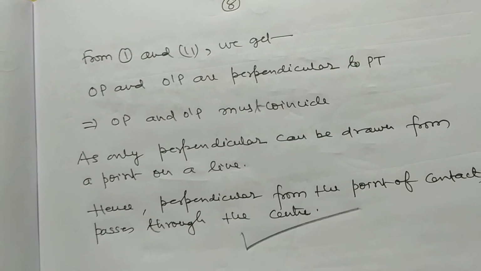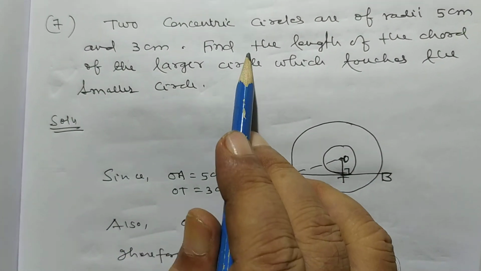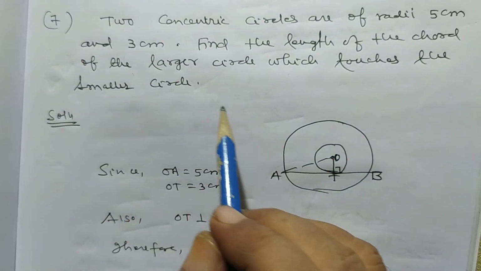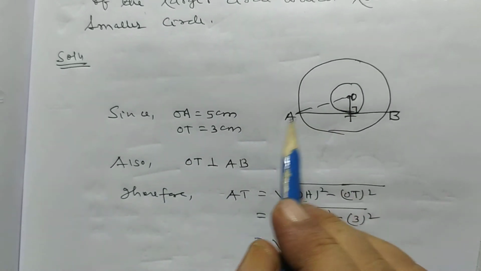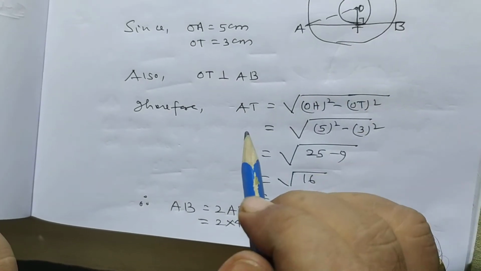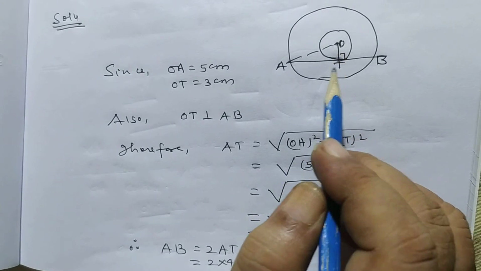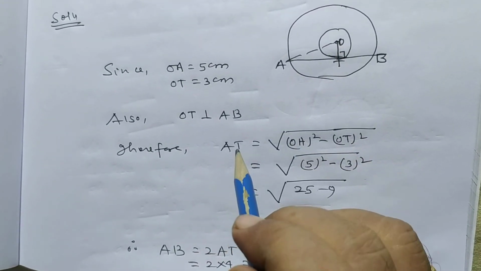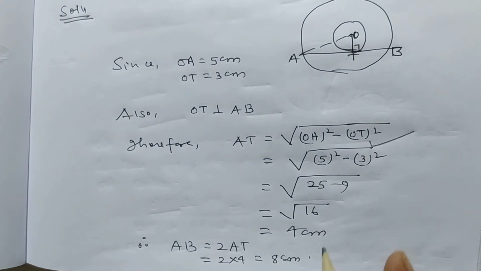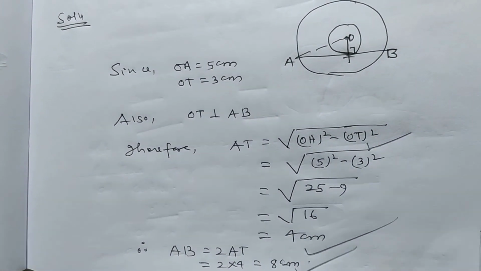Now, two concentric circles are of radii 5 cm and 3 cm. Find the length of the chord of the larger circle which touches the smaller circle. Since OA is equal to 5, OT is equal to 3, OT is perpendicular to AB, and these two circles are concentric. Therefore, OTA is a right angle triangle. AT is equal to the square root of OA square minus OT square, that is 4 cm. So AB is equal to twice AT, that is 8 cm.